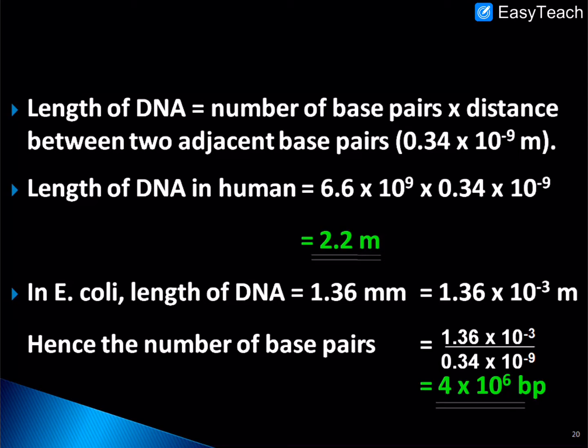Similarly, when we see the length of E. coli DNA, it comes to about 1.34 mm, because E. coli has 4 into 10 to the power 6 base pairs. Using this we can figure out the length of DNA in E. coli, and similarly in other organisms also.